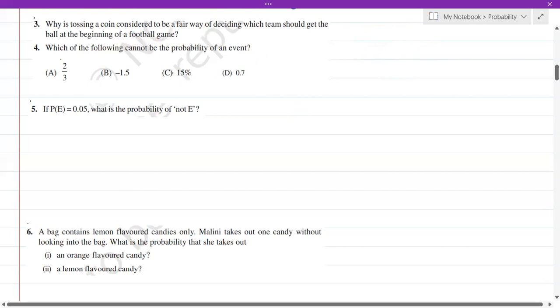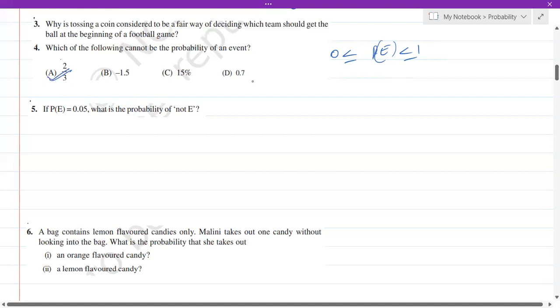Now coming to the next question: which of the following cannot be the probability of an event? Now, the first option, 2 by 3. Obviously the numerator is smaller compared to the denominator, which means this is a proper fraction. If this is a proper fraction, obviously the value will be less than 1. We know that the probability of any event has a maximum value of 1 and a minimum value of 0. So all the values will be between 0 and 1. So this value is between 0 and 1, so this is a correct option.